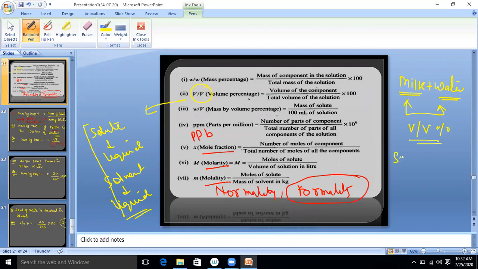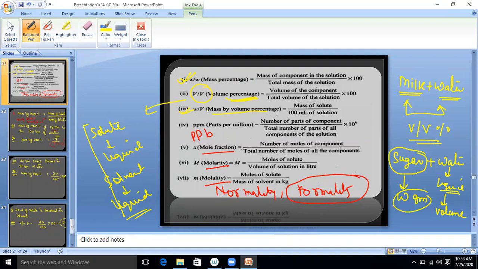But suppose sugar is dissolved in water. Now sugar is solute, and solute, it is solid in nature. So it is easy to find out the weight of the solute. So in this case, we use either weight by weight percentage or mass by mass percentage or weight by volume percentage, because sugar is in a solid state, but water is liquid, and in case of water we can easily find volume also. So for sugar plus water, two methods: mass by mass percentage or mass by volume percentage. But if the solute and solvent both are in liquid state, then we will use the formula volume by volume percentage. Clear?